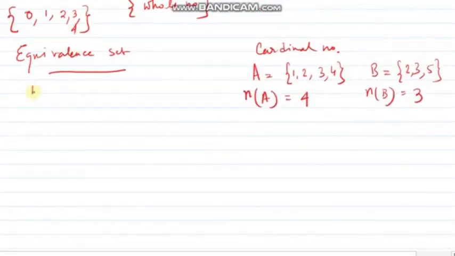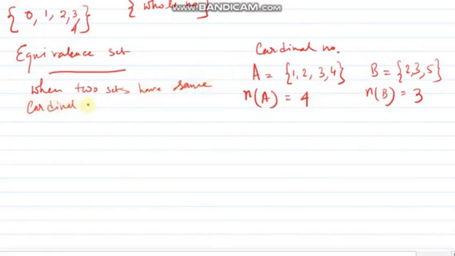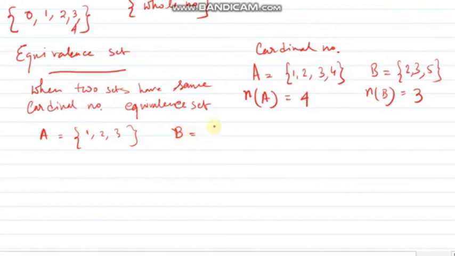Equivalent sets: when two sets have the same cardinal number, then they are equivalent sets. It's not that the elements are equal, just the same cardinal number. Suppose your set A is 1, 2, 3 and your set B, a new example, is 5, 6, 7. Just check, the elements are different. But n(A) is 3, n(B) is 3. So I can say that A and B are equivalent sets.